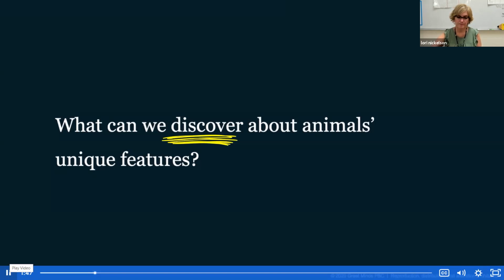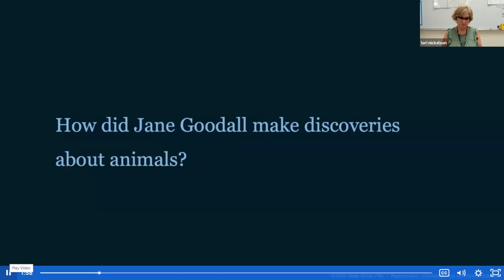While we are exploring our new text, we are going to focus on this question. How did Jane Goodall make discoveries about animals? See that word again? Discover, discovered, and discoveries. So we are going to make some discoveries as we are exploring this text.